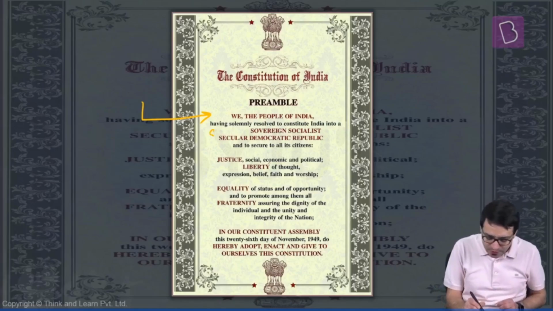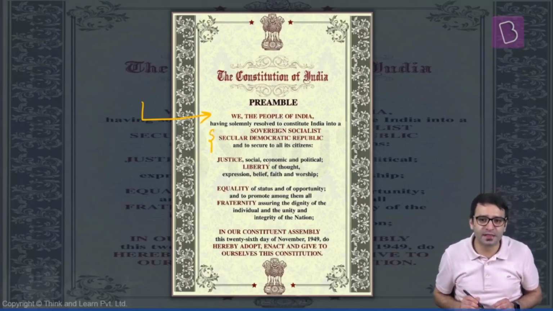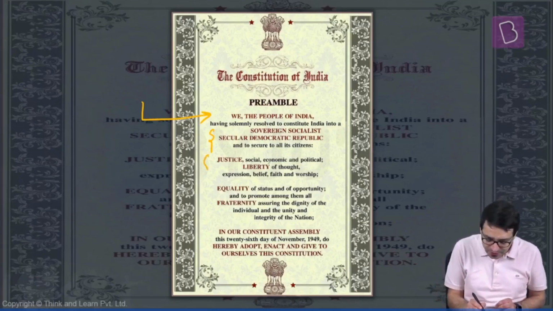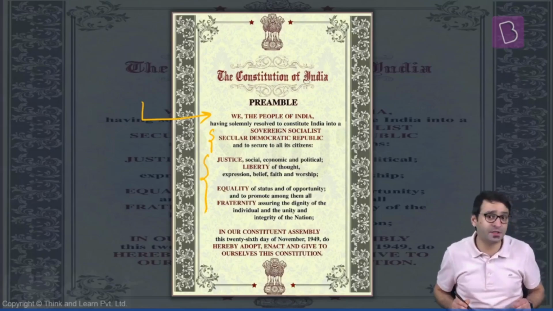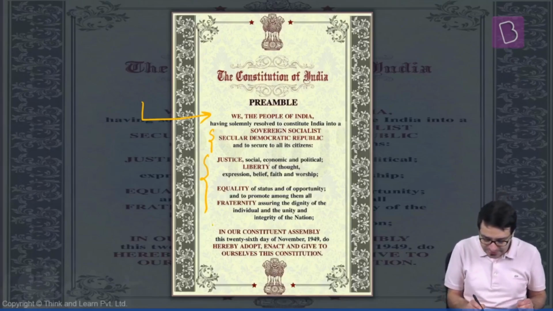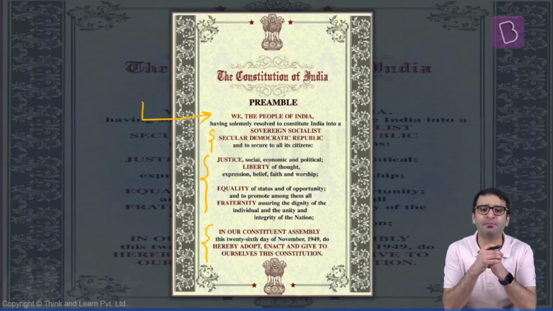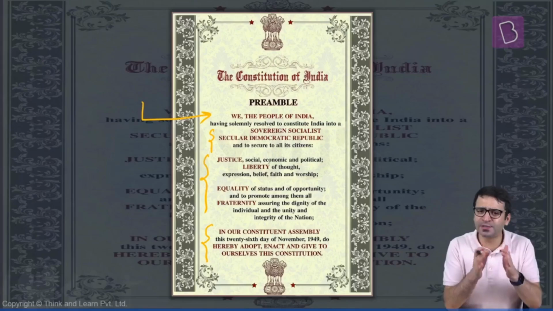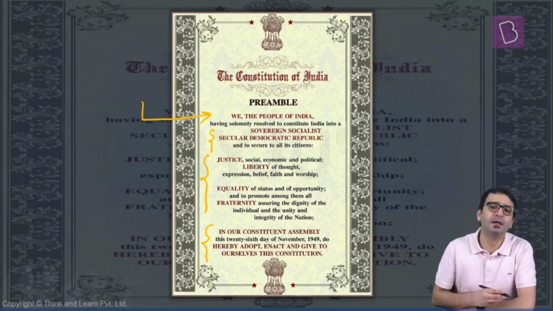Theme number 2, sovereign, socialist, secular, democratic republic. Theme number 3, justice, liberty, equality, fraternity, dignity of an individual. And theme number 4, 26th November 1949. And we will look at all these 4 themes one by one.